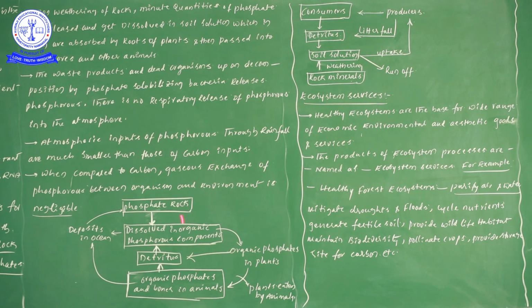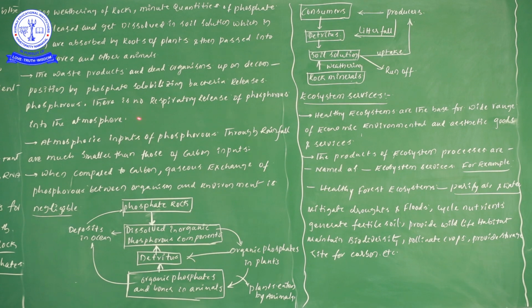This is some information regarding the phosphorus cycle, but what are the main important points? First of all, the rock weathering process takes place, whereby minute quantities of phosphate are released. That phosphorus is dissolved in the soil, later absorbed by the roots of plants, and later by herbivores and other animals. Likewise, from the decomposition point of view, waste products and dead organisms are decomposed with the help of phosphate solubilizing bacteria, which release the phosphorus.